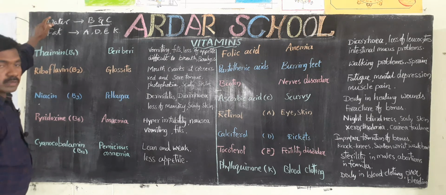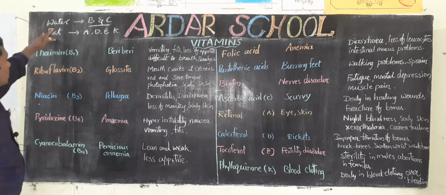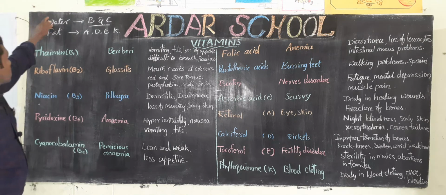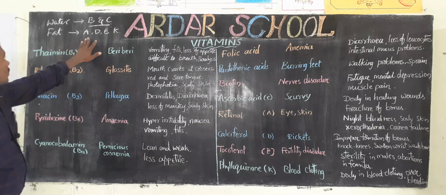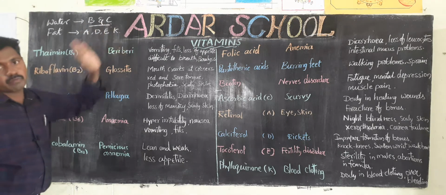Water soluble vitamins and fat soluble vitamins. Water soluble vitamins are B and C vitamins. Fat soluble vitamins are A, D, E and K. Based on solubility, vitamins are mainly two types: water soluble vitamins, B and C, and fat soluble vitamins, A, D, E, K.